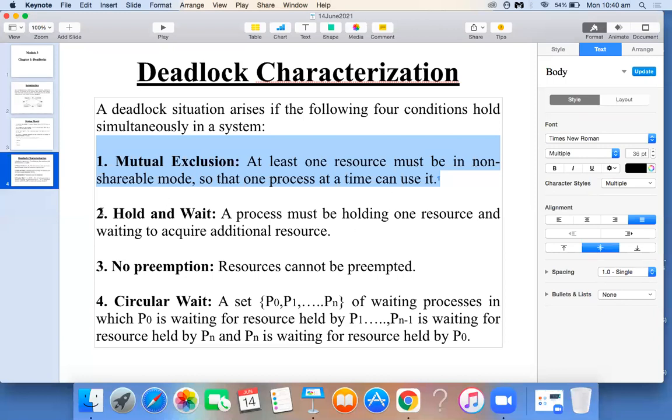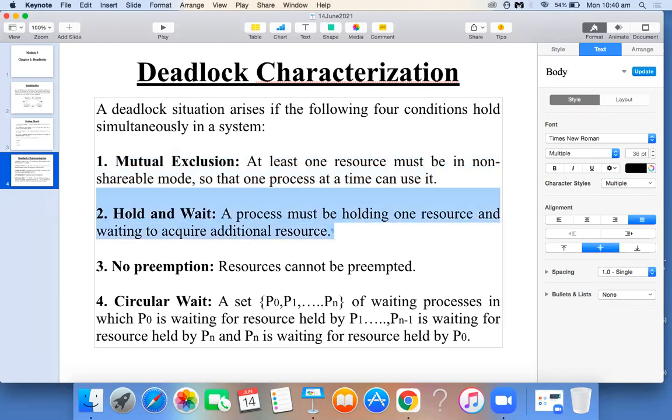Next, the second condition is hold and wait. What is hold and wait? A process or a program is holding one resource, and it is requesting or waiting for another, additional resource. That is called hold and wait. In this condition also you can see that your system is under deadlock. It is holding one resource and it is requesting another resource. So this will also result in deadlock occurrence.